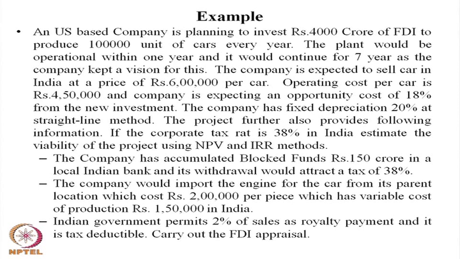The operating cost for the car is 4 lakh 50,000, but the sale price of the car is 6 lakh. The company has an opportunity cost of capital of 18%, so the discount rate is 18% here. They have straight line depreciation of 20%.